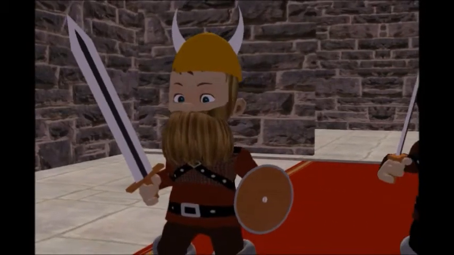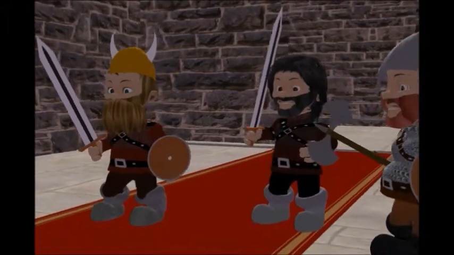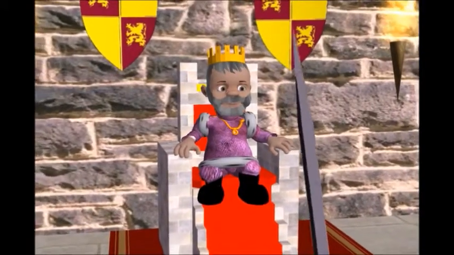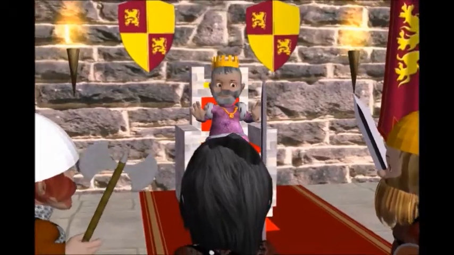This is Sven. Sven is a Viking. He and his friends have just sacked the castle, and the king is at their mercy. They tell the king to give them all of his gold, or they'll burn down the castle. However, the king is stubborn and he refuses.